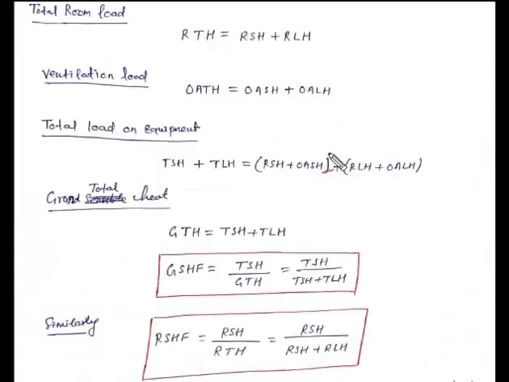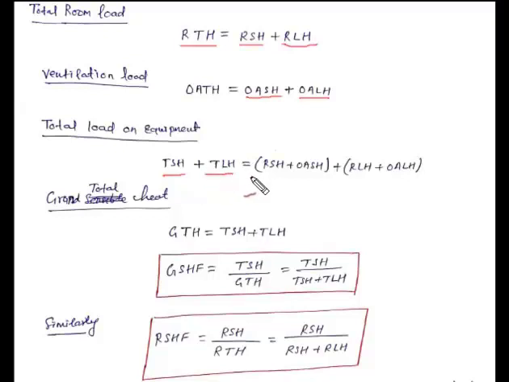Now, after calculating the ventilation air load, we come to the total room load here. Room total heat is equal to the sum of the room sensible heat plus room latent heat. And we already discussed the ventilation load is the sum of outside air sensible heat plus outside air latent heat. Now, to calculate the total load on the air conditioning equipment, the total load on equipment is equal to the sum of the total sensible heat and total latent heat.